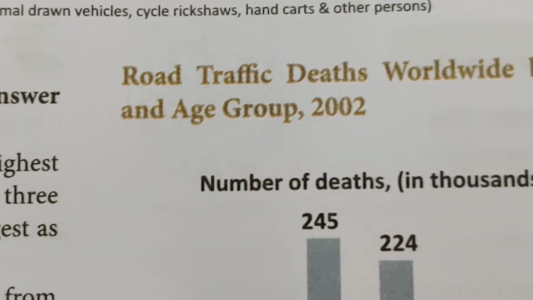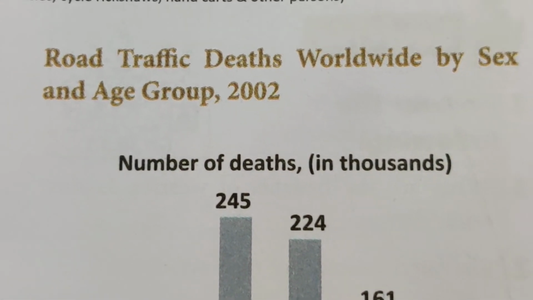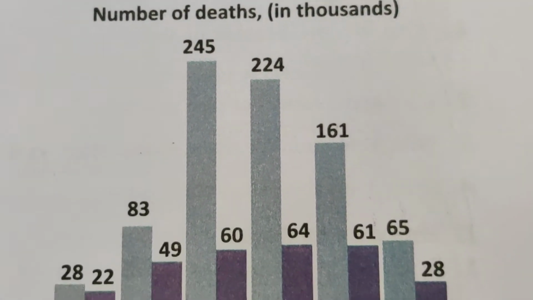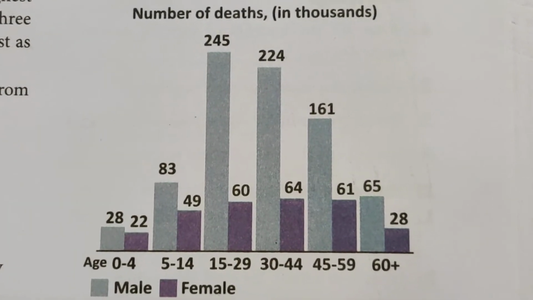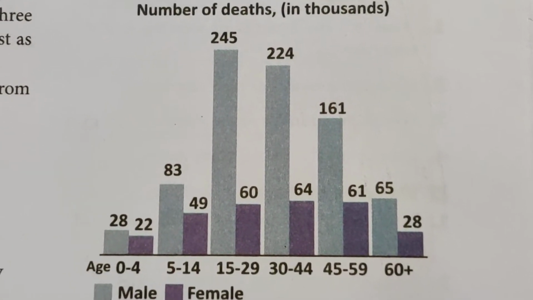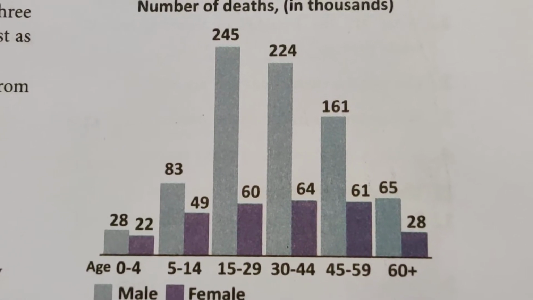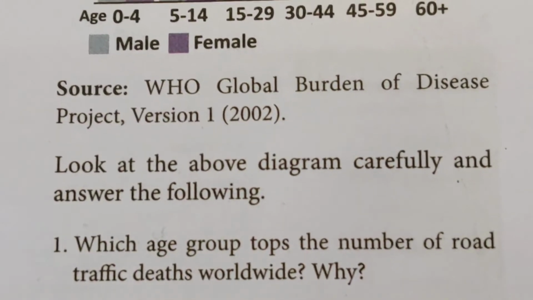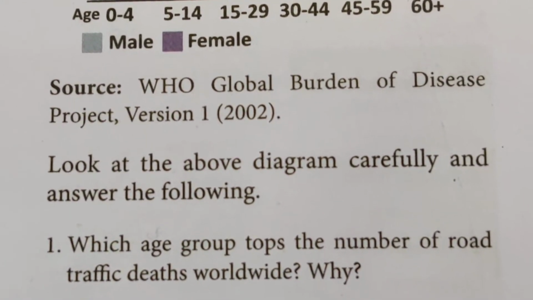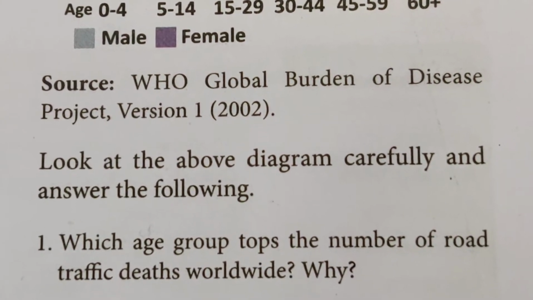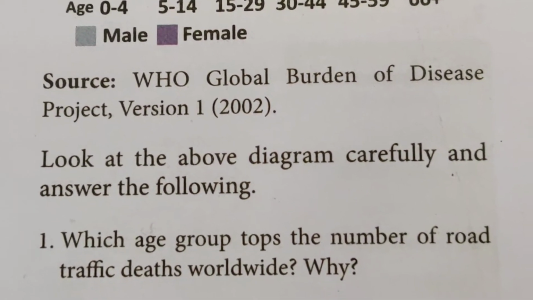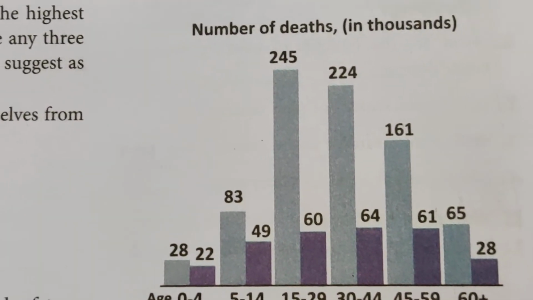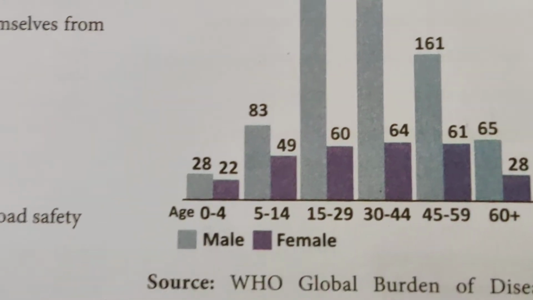Now look at the road traffic deaths worldwide by sex and age group, 2002. The number of deaths is mentioned in thousands. Look at the key, male and female differentiation is given there. Males are higher in accident casualties. Now look at the source: WHO, World Health Organization, Global Burden of Disease Project, version 1, which they started in 2002. Look at the above diagram carefully and answer the following. This is for your general knowledge to prepare.